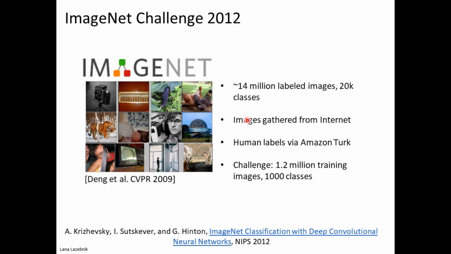So images were gathered from the internet and human labels via Amazon Turk were made. So the challenge was to train on 1.2 million images to classify 1000 classes. Now in this challenge, Alex Krizhevsky won the challenge by developing AlexNet.